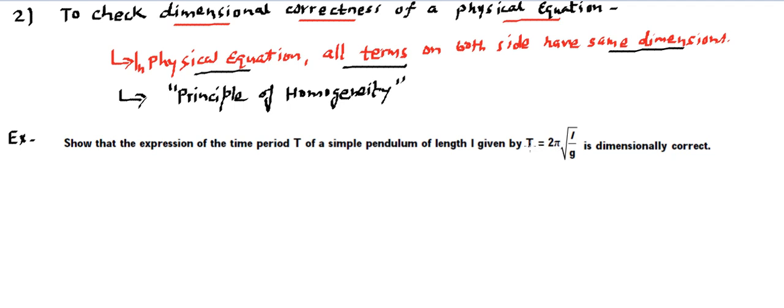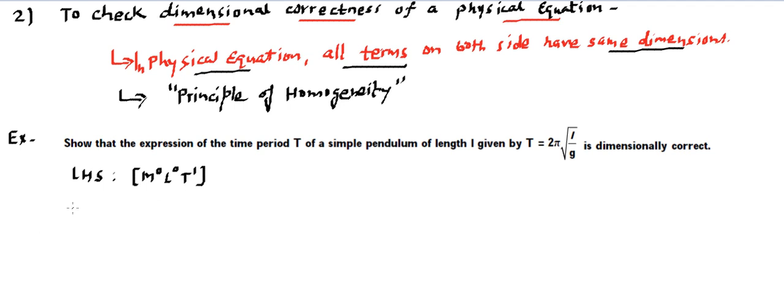Here there are two terms involved. One is the left side, another is the right side. As per the principle of homogeneity, the dimension of the left side must be equal to the dimension of the right side. So let's talk about the dimensional formula of the left hand side. If you write it, you will find it is of time dimension, which has 0 dimension for mass, 0 dimension for length, 1 dimension for time.